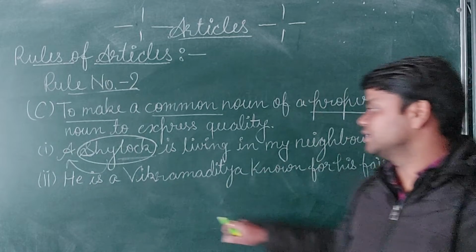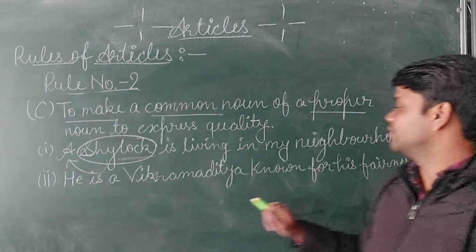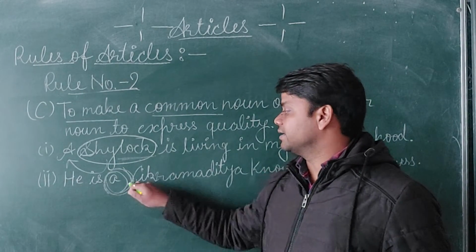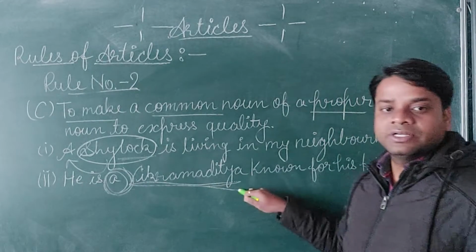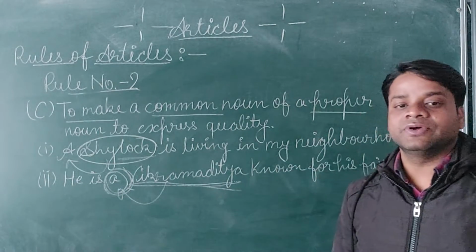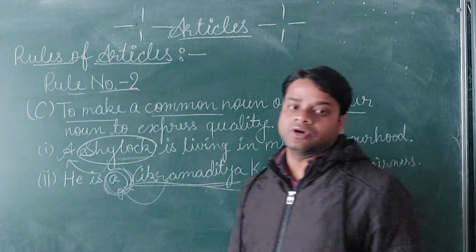Another example: he is a Vikramaditya known for his fairness. Vikramaditya is a proper noun, but before it a is used, an indefinite article, so it becomes a common noun.